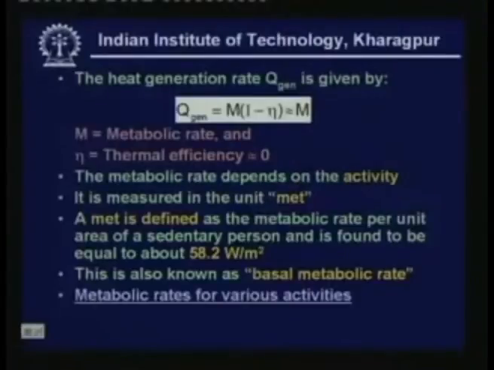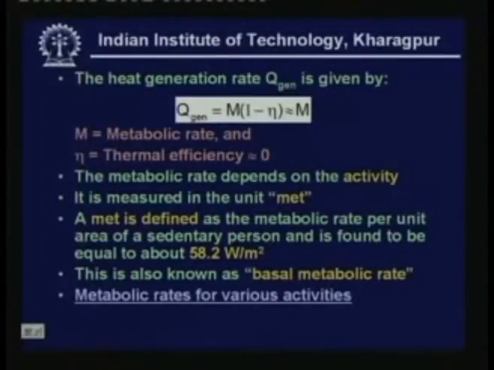That means this is a very simple energy balance equation. The rate at which heat is generated inside the human body should either be rejected or it is stored, because it has to be conserved, right? Now let us look at each of these terms.